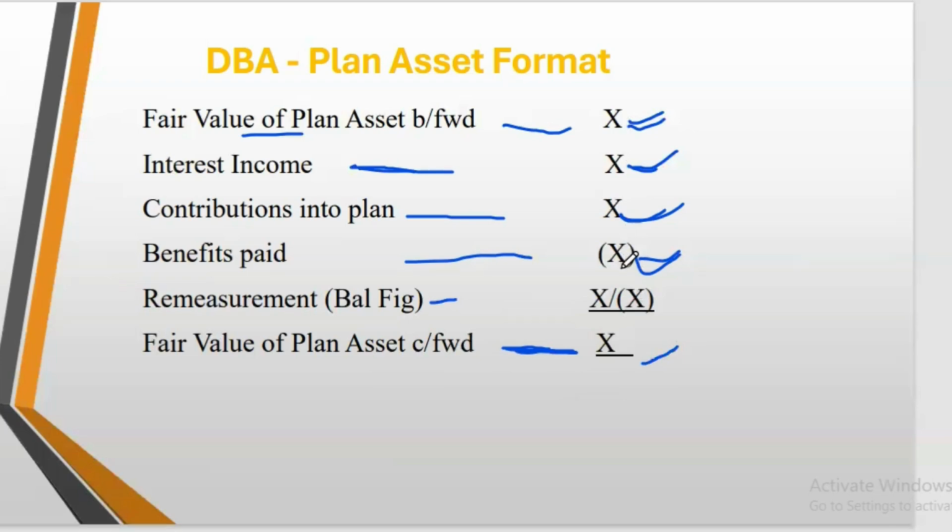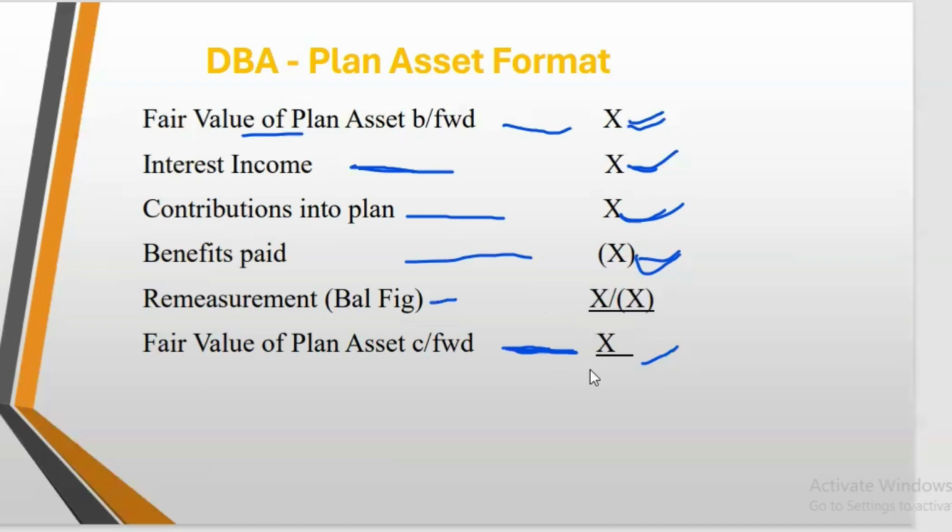Then you less benefit paid. You get an amount. Come and compare that amount with this closing balance. The difference is the remeasurement loss or gain, which is recorded in other comprehensive income, OCI. So I'm saying the closing balance here is normally given in the question. The opening and the closing is normally done by actuaries and it is given in the question. So that's how the plan asset works.